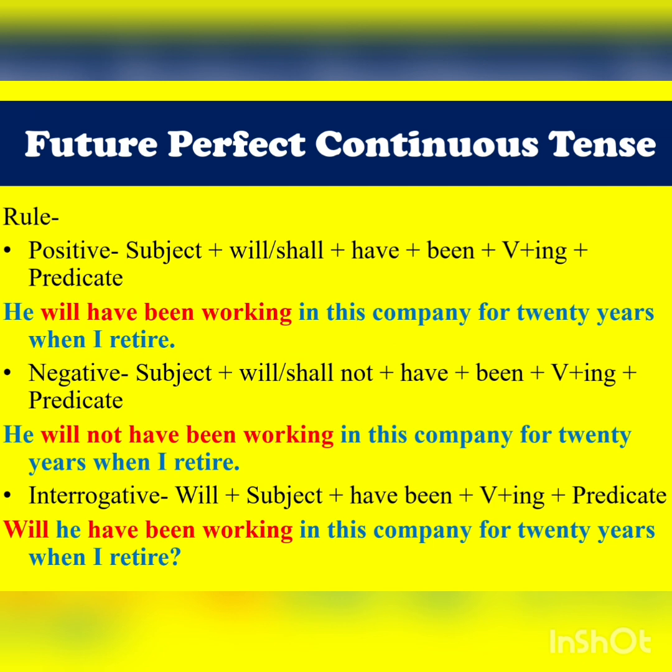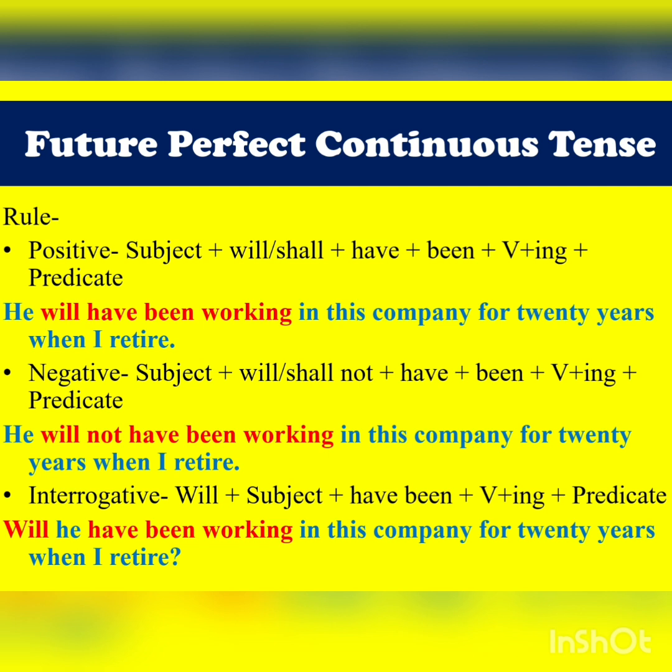Here the rules are, while forming a positive statement, again subject plus will or shall plus have been plus verb ing form. I hope you remember, again in this tense also, because it's perfect continuous together, verb is again written in ing form only. For example, he will have been working in this company for 20 years. Whereas in negative, you will again add not. So it becomes, he will not have been working in this company for 20 years when I retire.